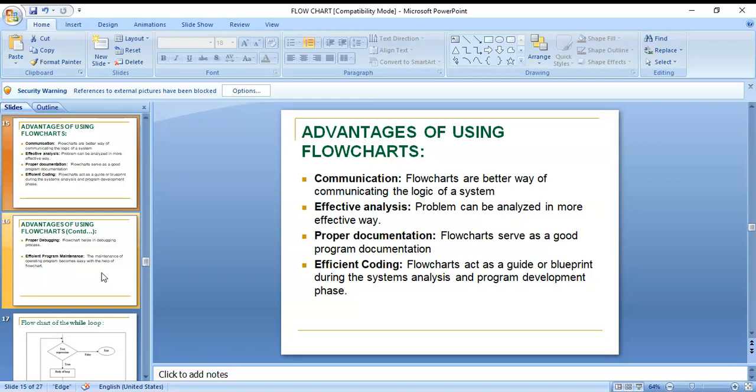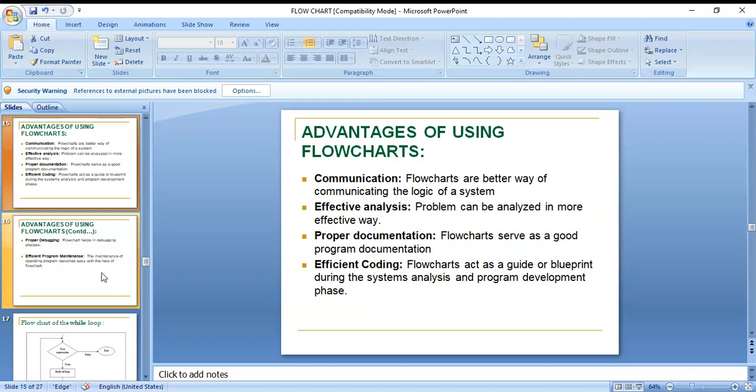Next, proper documentation. Here flowcharts serve as good program documentation. When we draw a flowchart, we can easily write down what the program is and how we can write it, when it is a proper flowchart. Next, effective analysis: the problem can be analyzed in a more effective way. When you see the flowchart, you can analyze more effectively.